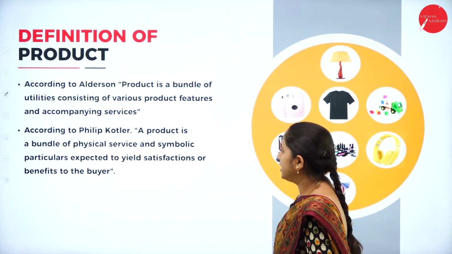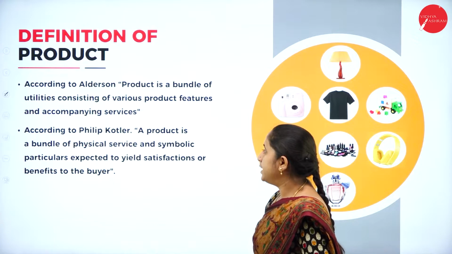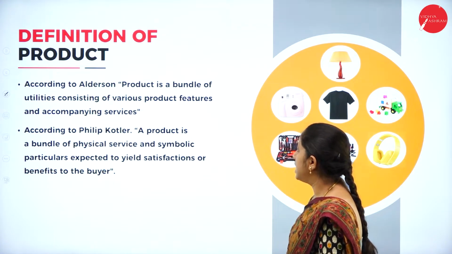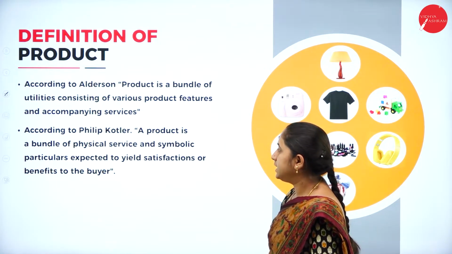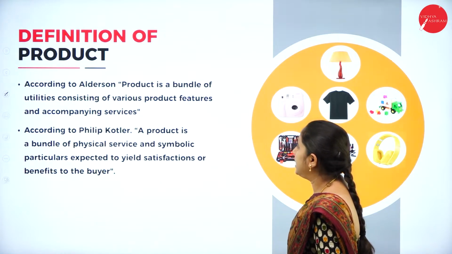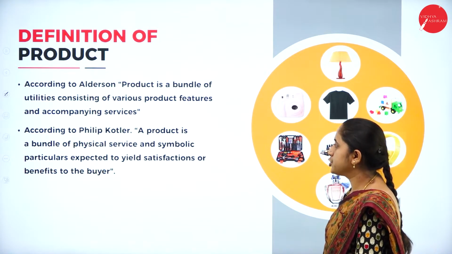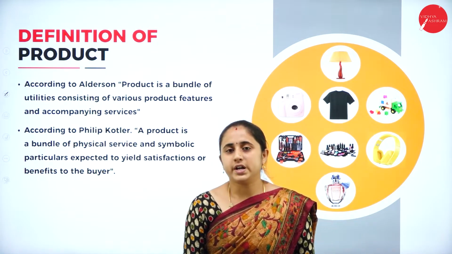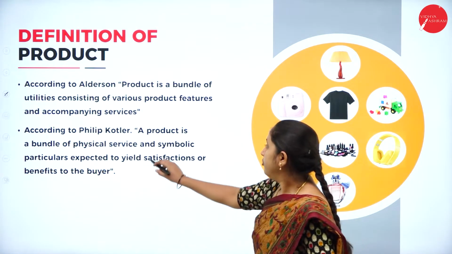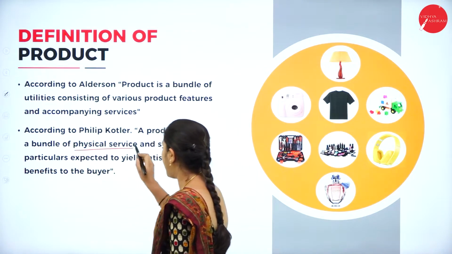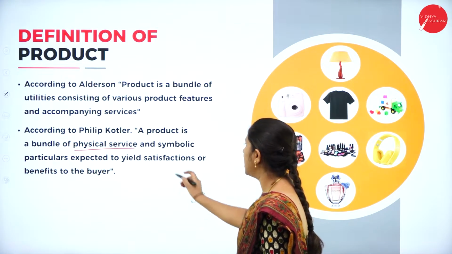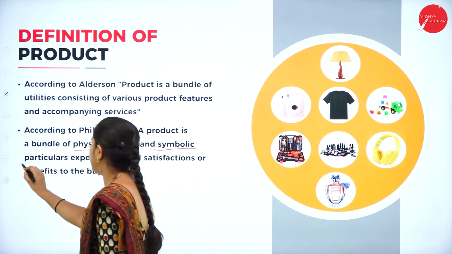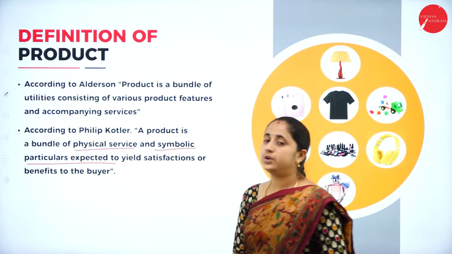According to Philip Kotler, a product is a bundle of physical services and symbolic particulars expected to yield satisfaction or benefits to the buyer. That means, according to Philip Kotler, product is a bundle of physical services, either physical services or symbolic particulars expected to yield satisfaction.